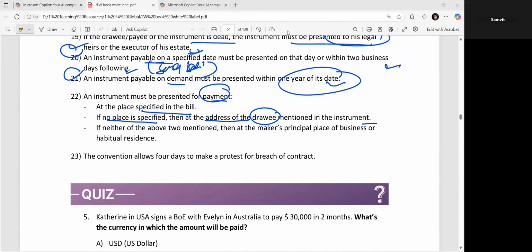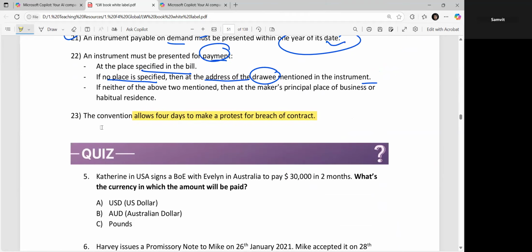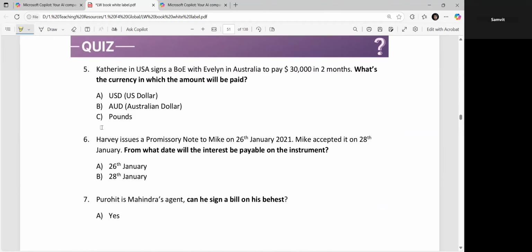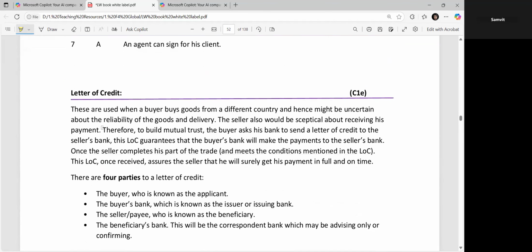Then you need to know that the convention allows 4 days to make a protest for the breach of the contract. If there is a breach of the contract, in that case, you have 4 days to make a protest of it, right? Then you have 3 case studies that you can try by yourself. I just want you to go through it quickly.